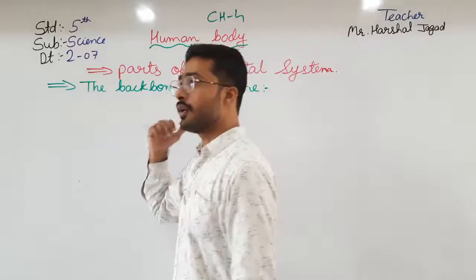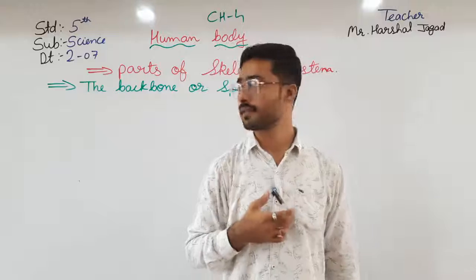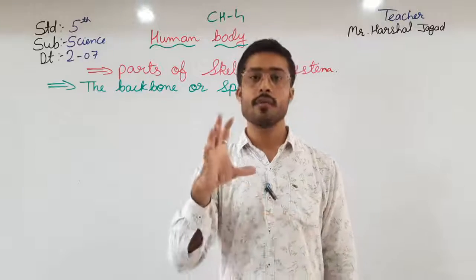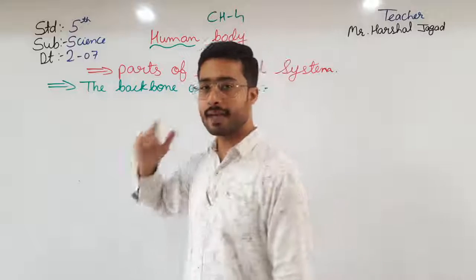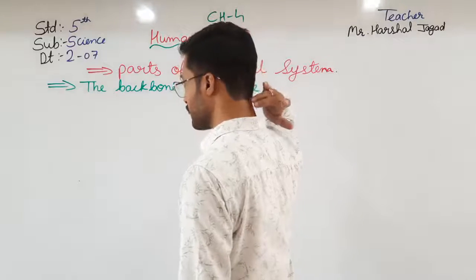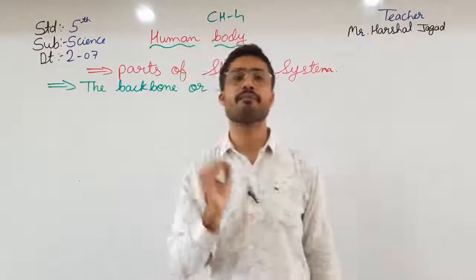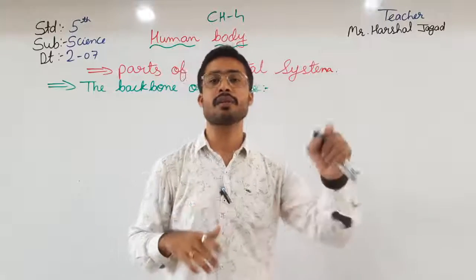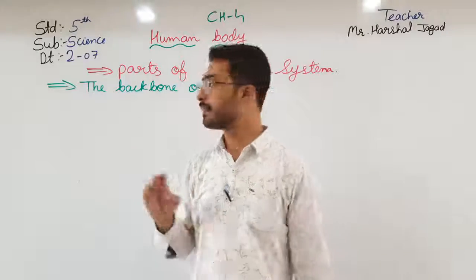Due to it we can move the neck up and down. With its help we can move our neck, and the backbone is situated over here. You can see it starts from here and ends up to here. In it the nerve system is also situated. Okay, so let us see the backbone.